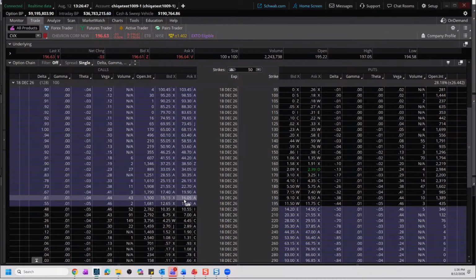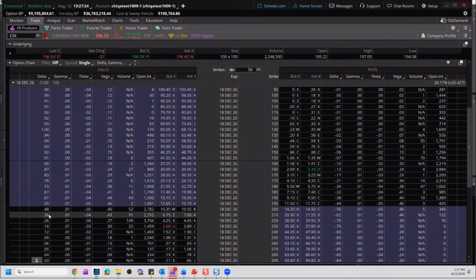Okay, so if we're looking at the 190 here, we can see it has a delta of about 61, meaning that if the price of the stock moves up about $1, our option that's trading at about $16 right now is roughly going to move up about 61 cents. And so if that option moves further in the money, you can see that delta gets larger and larger. And the result of that is gamma, that rate of change of the delta. So we're going to get a larger and larger delta, or more of a move on our option, as the price of the stock moves in our direction.